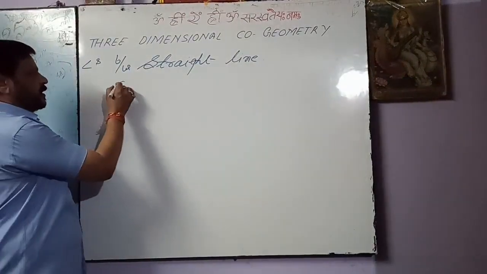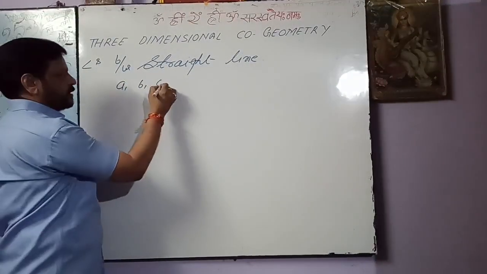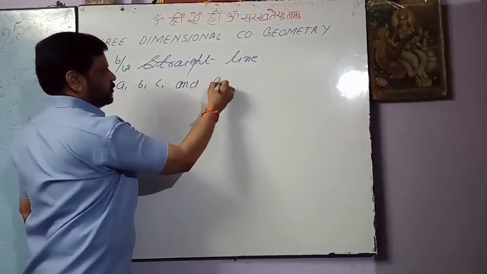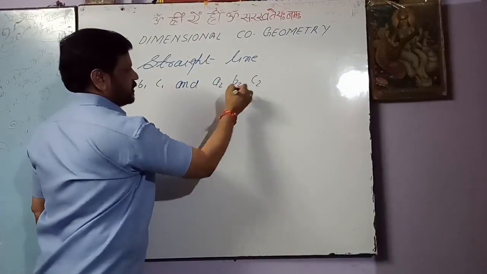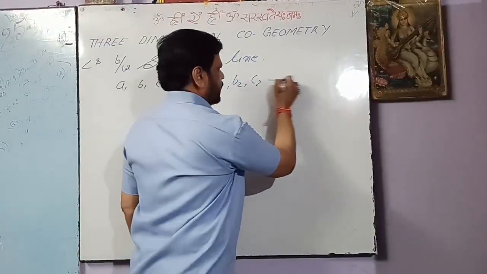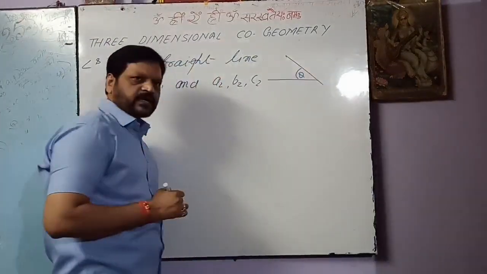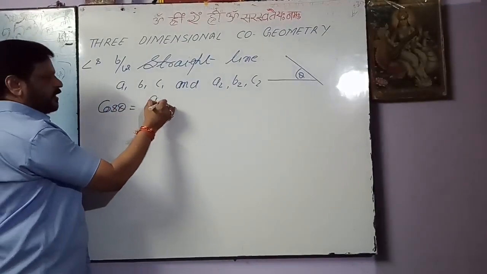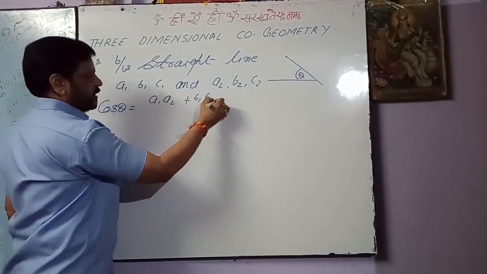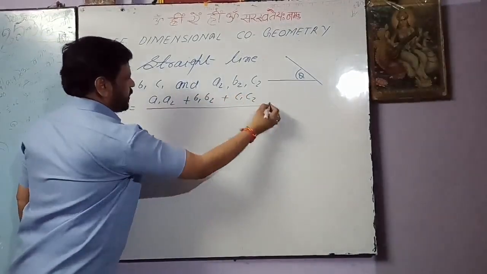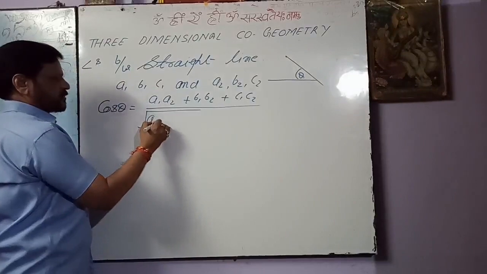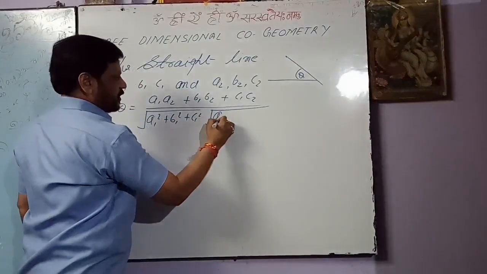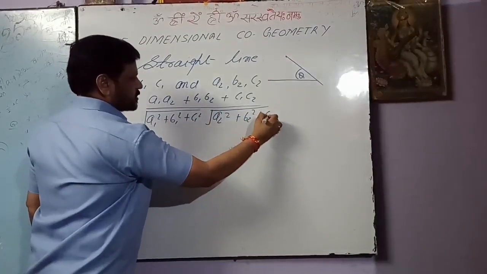If A1, B1, C1 are the direction ratios of the first line and A2, B2, C2 are the direction ratios of the second line, then the angle between them, suppose this is theta, is given by cos theta equals A1 A2 plus B1 B2 plus C1 C2 divided by under the root A1 square plus B1 square plus C1 square and A2 square plus B2 square plus C2 square.